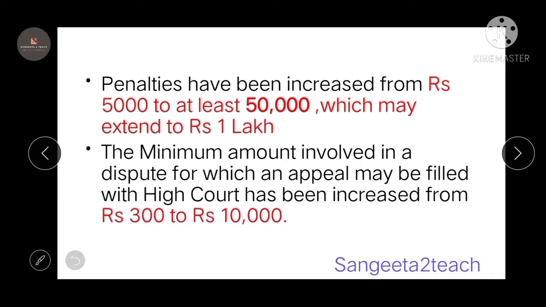So what is the limit? Before, the dispute amount should be 300, but now the dispute amount must be 10,000. You got my point? The minimum amount involved in the dispute. So at least if it is 10,000 rupees that you have to get in compensation, then you can go and file a case in the High Court. Before it was 300, but now it is 10,000.